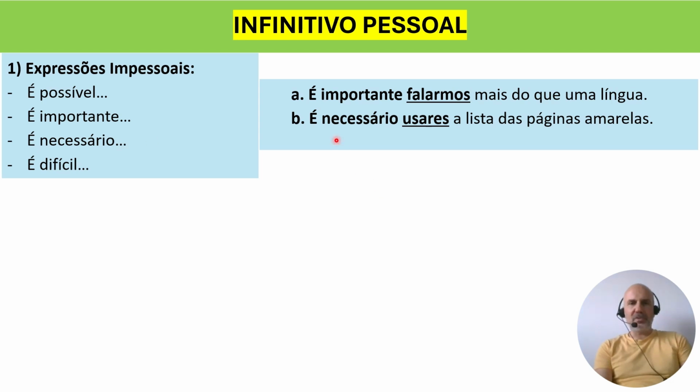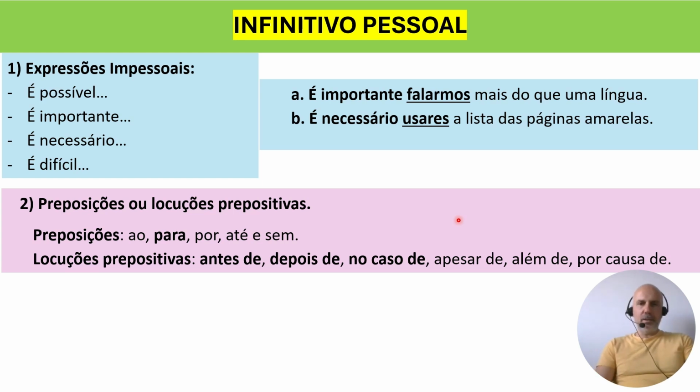Then, I'm going to show you a few examples. É importante falarmos mais do que uma língua. It's important that we speak more than one language. So, falarmos, as you can see, it's falar, infinitivo, plus mos. So, falarmos, that's infinitivo pessoal. Another example. É necessário usares. This is for tu. The first one is for nós: é importante nós falarmos. And this is é necessário tu usares. How do I know? Because we have here usar, the infinitive, plus es. This es is the ending that we use for tu. É necessário tu usares a lista das páginas amarelas. So it's necessary that you use the list of the yellow pages.